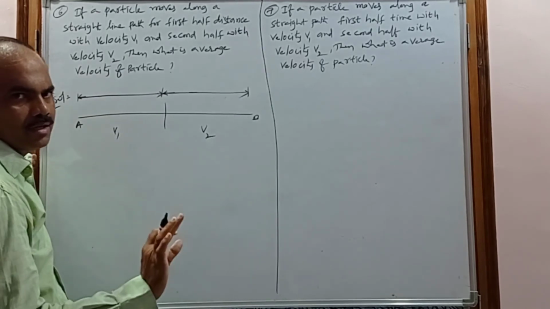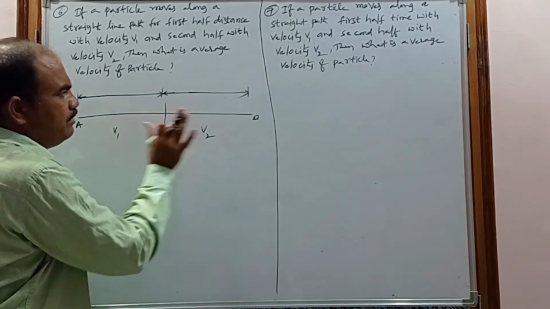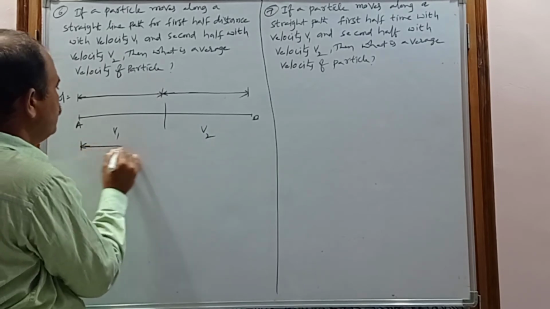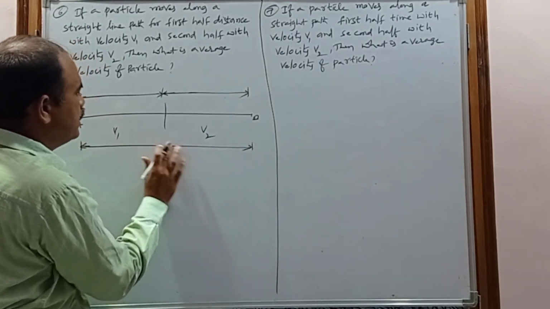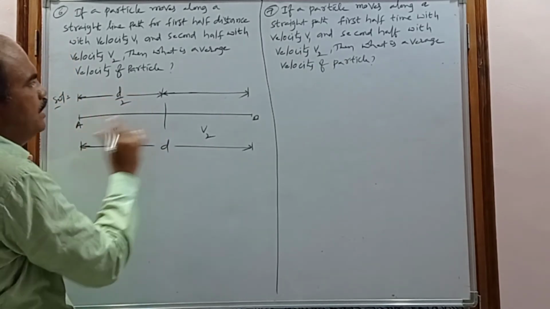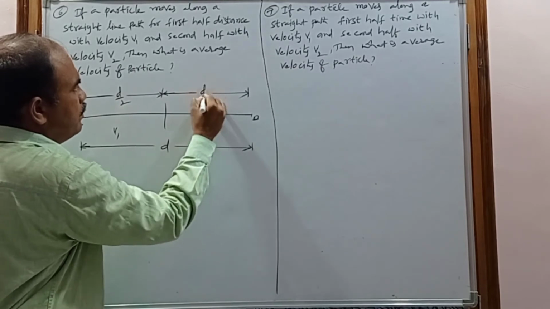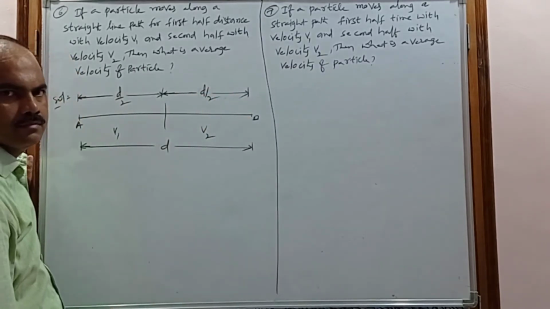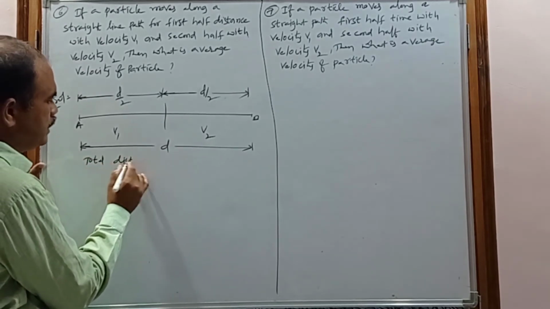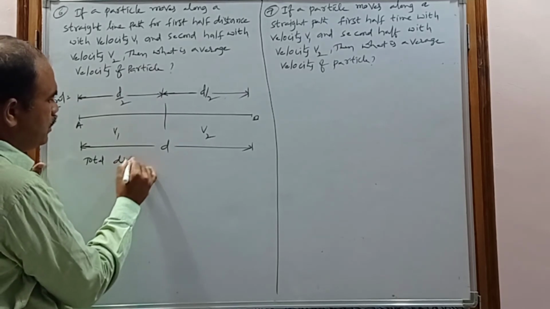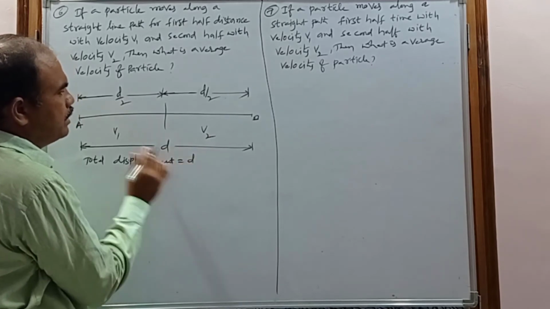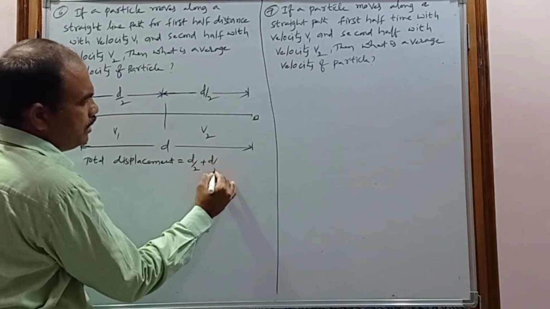Now the distance is not given, only velocity is given, but the clue is first half and second half. So consider the total distance from A to B as d. Then the first half is d by 2 and the second half is d by 2. The total displacement is d by 2 plus d by 2, that gives d.